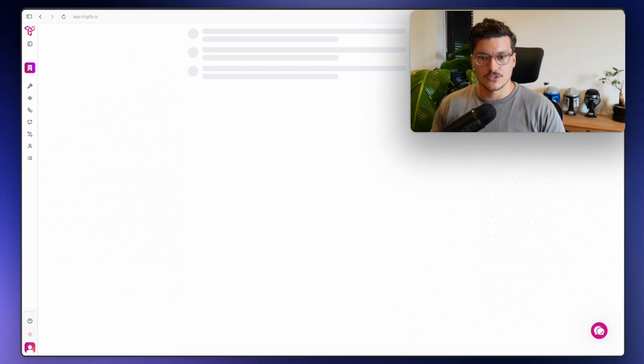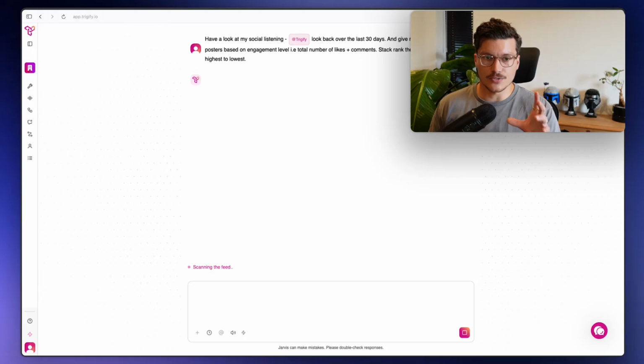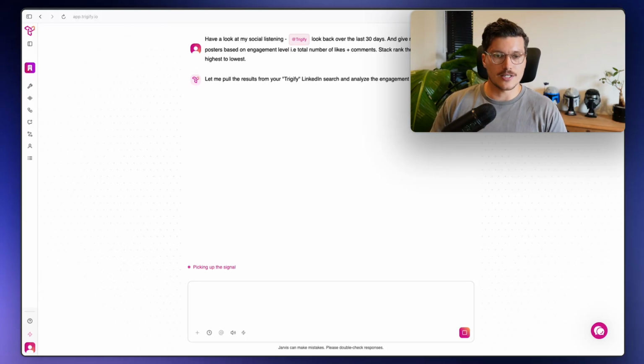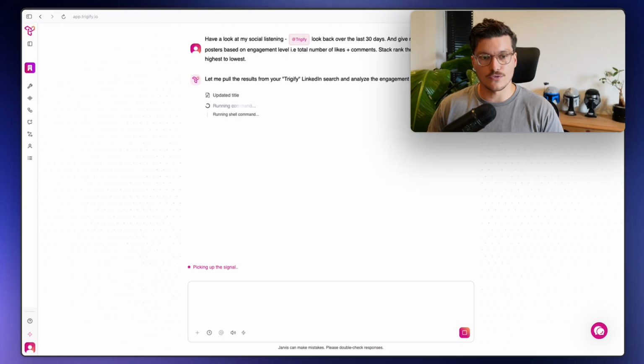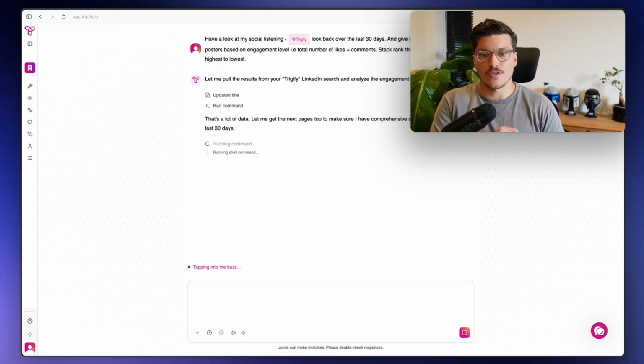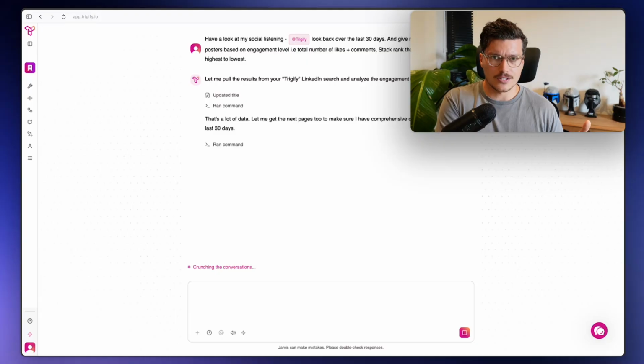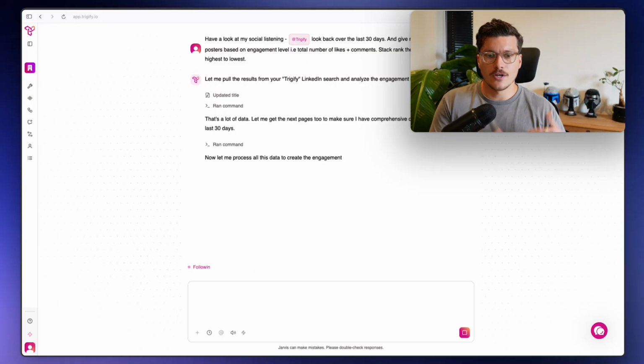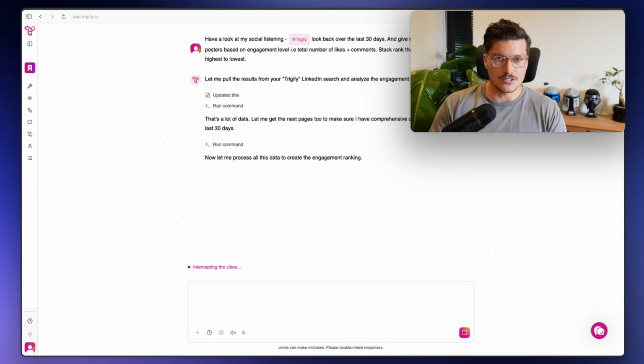Okay, cool. So this is really, really handy. We've been actually using this to help create our creator program that we have. So obviously with the creator program we get a lot of organic mentions naturally with Triggerify. So we want to understand who is getting the most engagement out there already. And if those individuals have a high enough engagement, we want to proactively reach out to them, right? So this is something that the team has been using while we've had this in beta for a while. This is just one example.